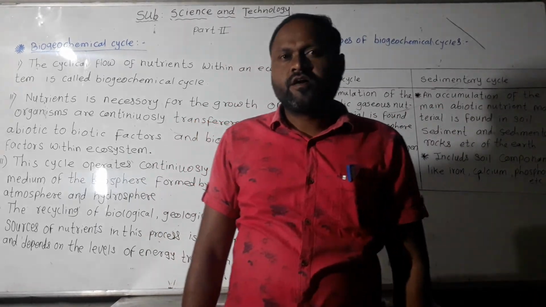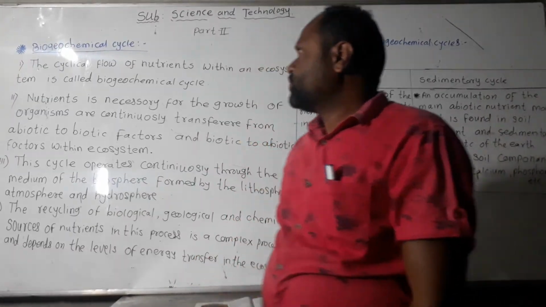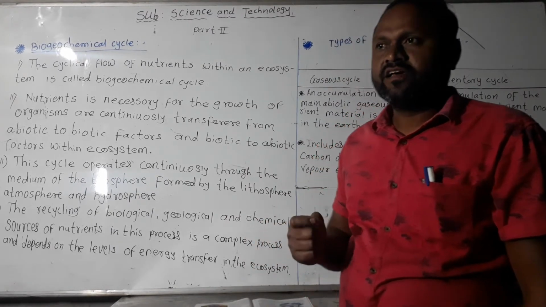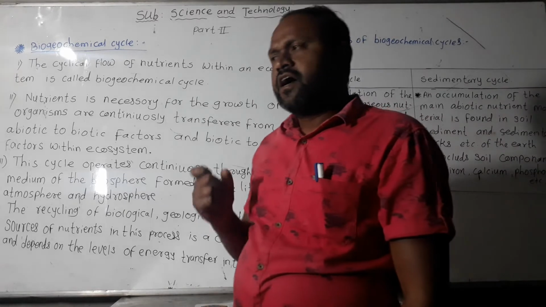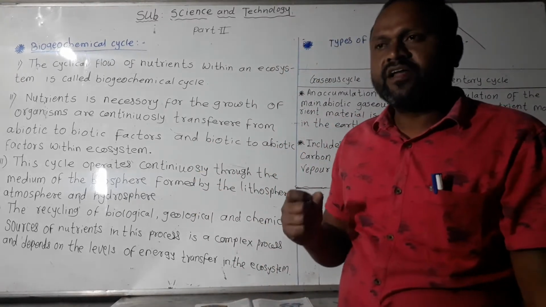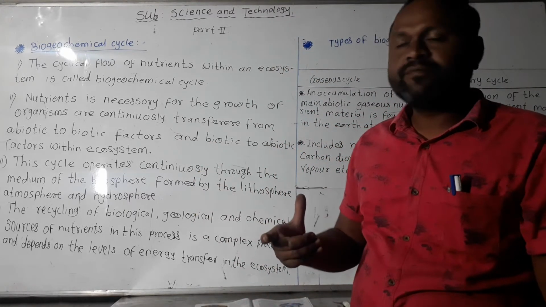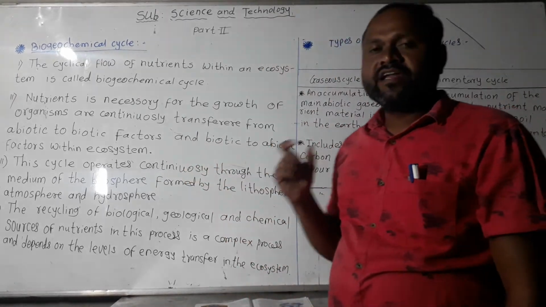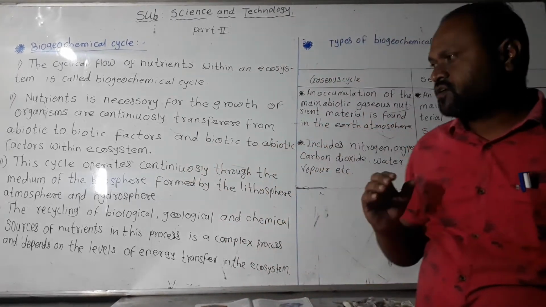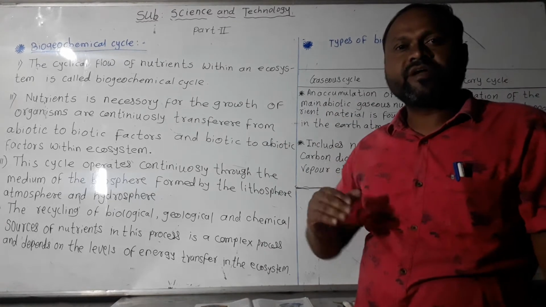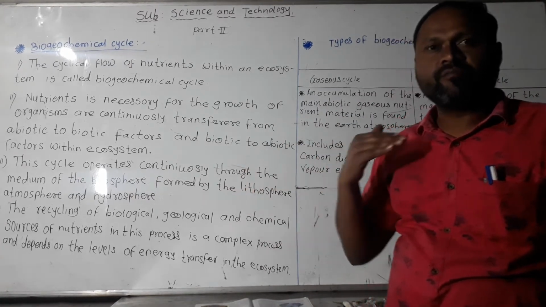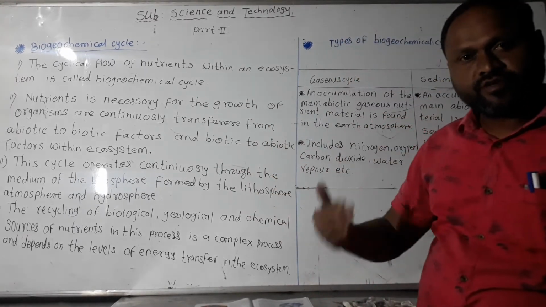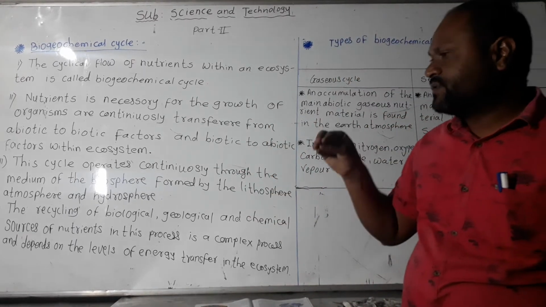Hello students, today we are going to discuss the topic biogeochemical cycle. The last lecture discussed the energy pyramid and its levels. In the energy pyramid, the energy goes on decreasing from one trophic level to another trophic level, from producer to decomposer.